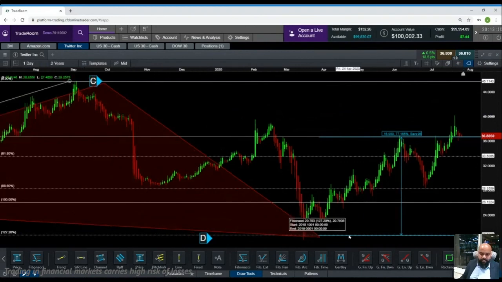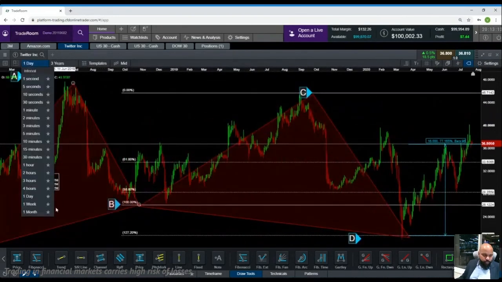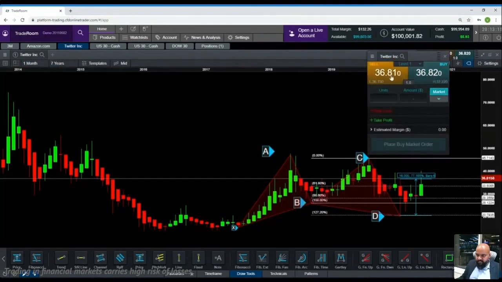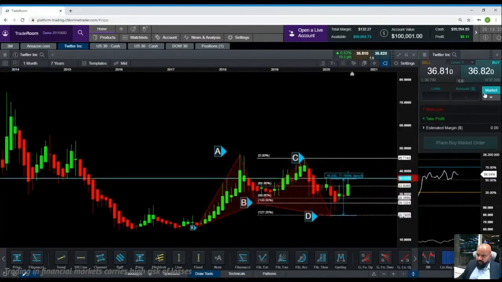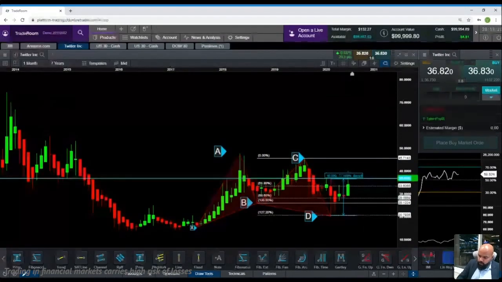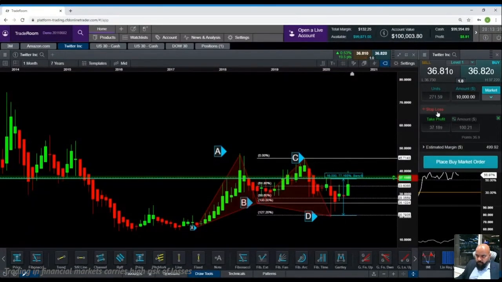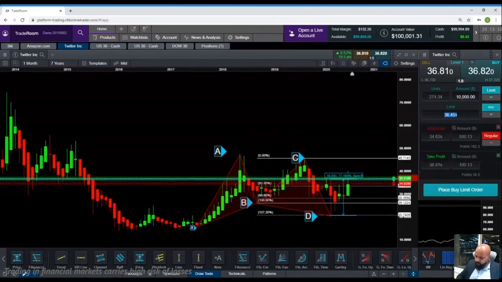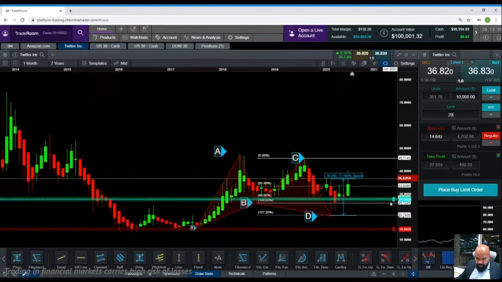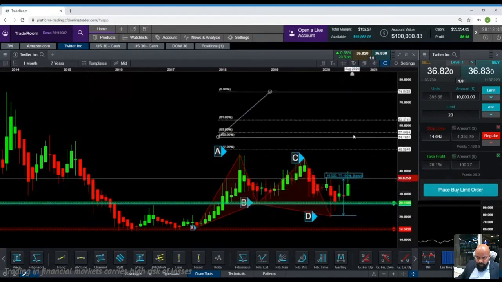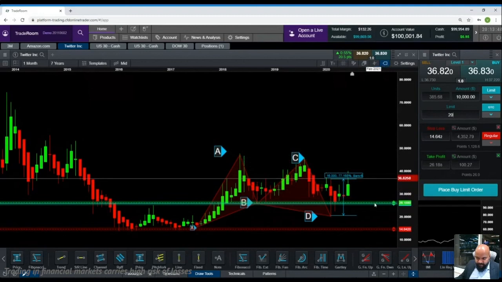Now let's look at why this was a very good trade. Let's do a trade, for example, a trade from the chart. I'm going to be buying, let's say I have $100,000 in my account. I will put maybe $5,000 or $10,000 depending on how much I like Twitter. I'm going to take a buy at 20 as per the channel. Okay, as per this pattern, I'm just going to remove these. I'm going to buy it at D.